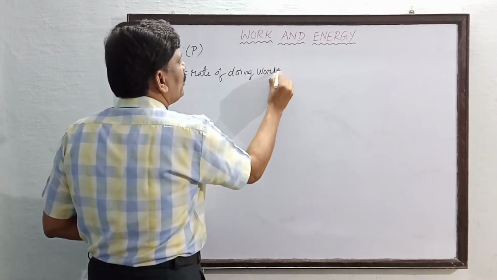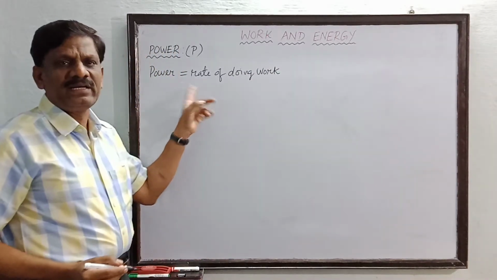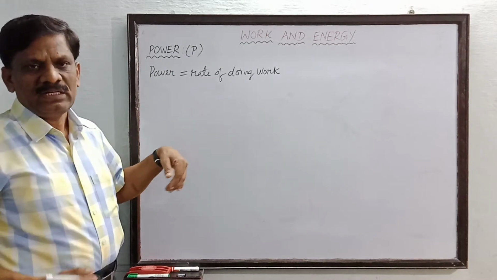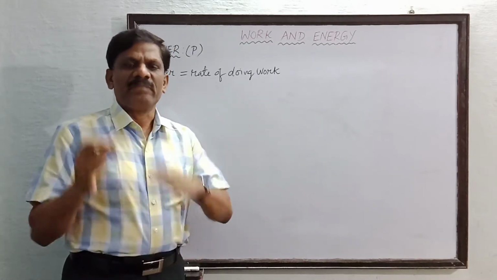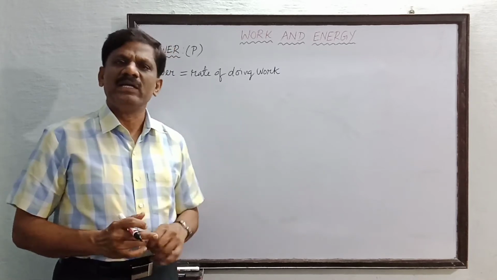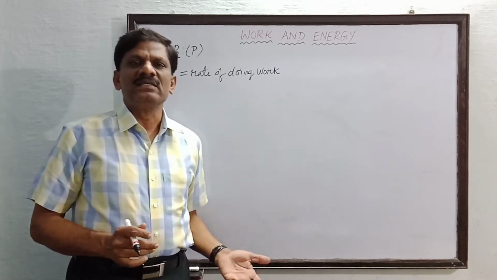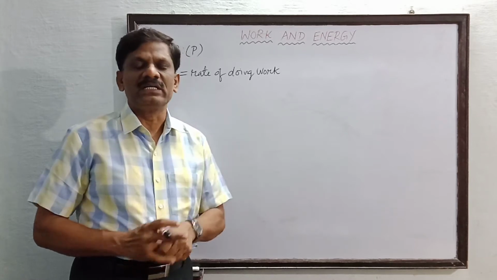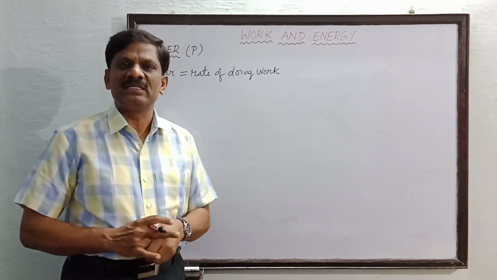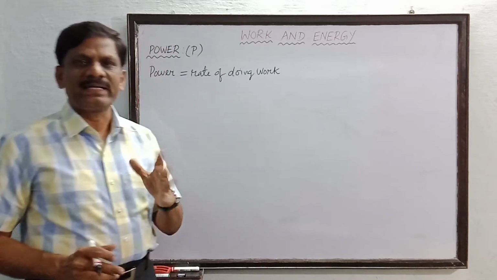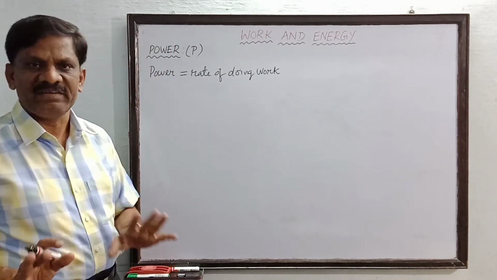As I already told you, rate means with respect to time. So how much time is taken to complete a certain work. If a person is doing a work in 1 hour, and another person is doing the same work within half an hour, he is faster than the first person. So he is a powerful person, we will say. So power means work done by time taken. This is one of the definitions.